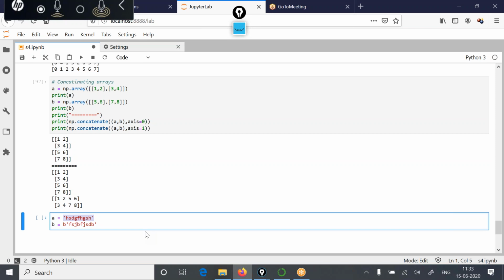Obviously, you are 100% right, because there are hundreds of functions and a lot of confusing syntaxes, especially related to slicing and indexing, and it is not easy to remember all those things in the first go. But in the first go, just try to get the basic idea. Just try to get the feel. This is what NumPy is, and these are the different operations that can be performed on a NumPy array.